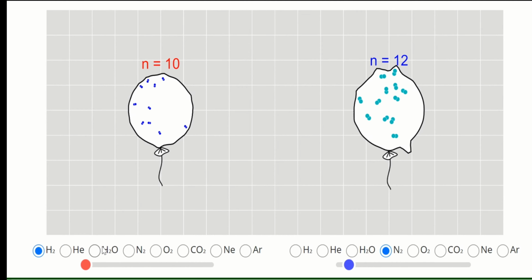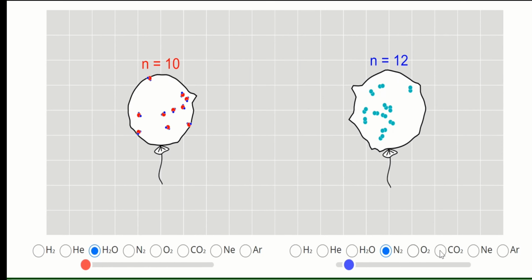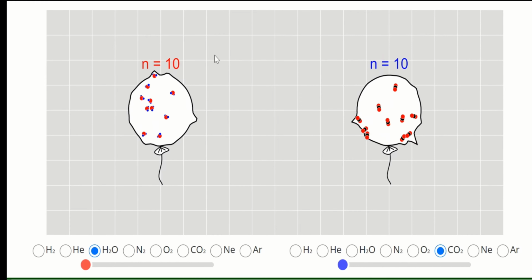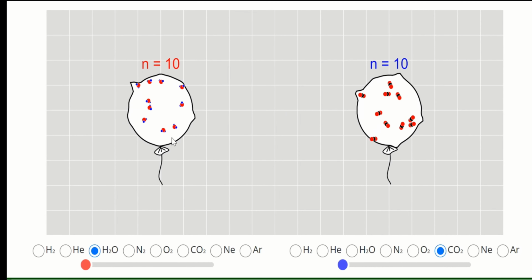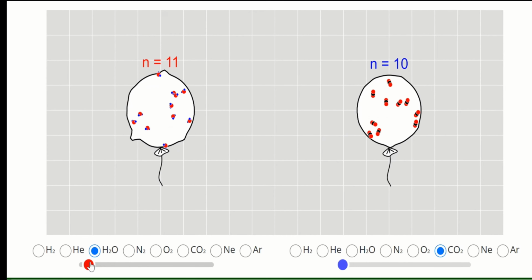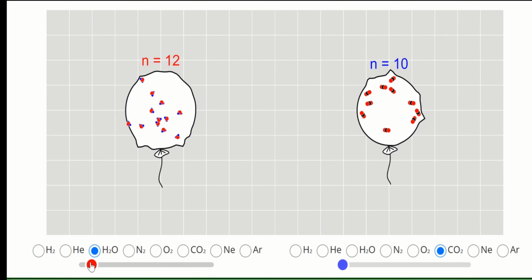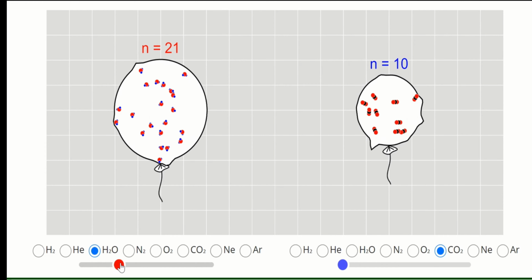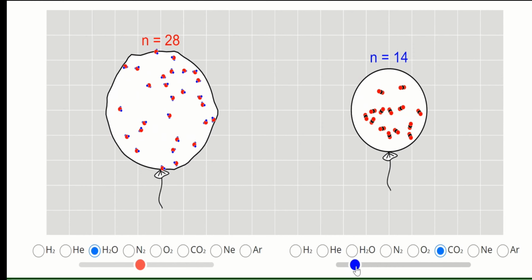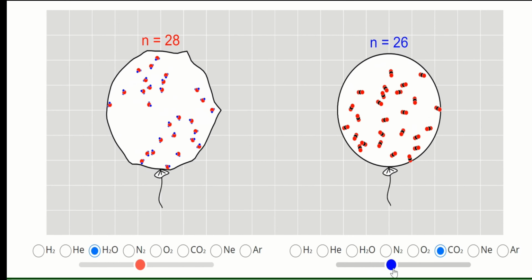And this can be observed in ideal gases. For example, let's have different gases here. We have gas molecules of water, and here let's have carbon dioxide. As you can see, they have the same number of molecules and the same volume. However, if there is a change in either the volume or the number of gas, the rate of change is the same. So when the volume increases, the number of gas also increases. Same also here in carbon dioxide. When the molecules or number of gases increase, its volume also increases.